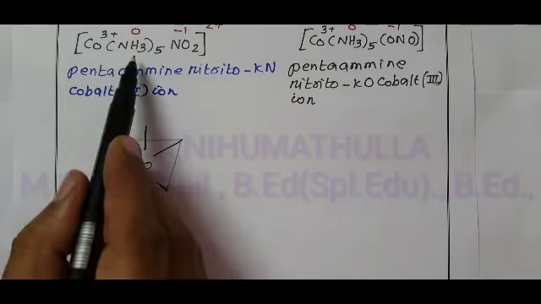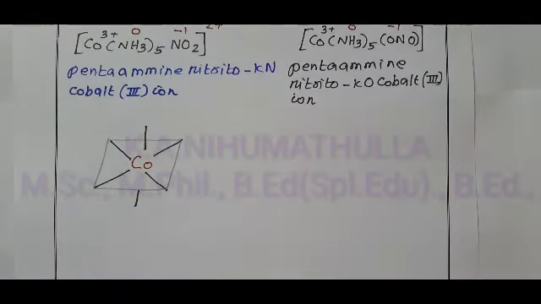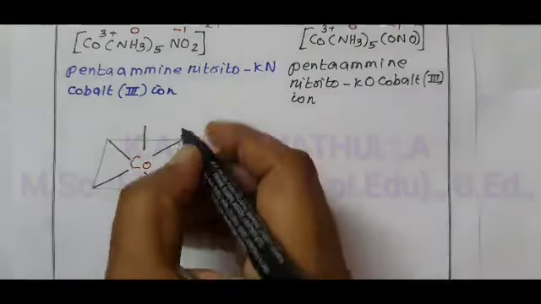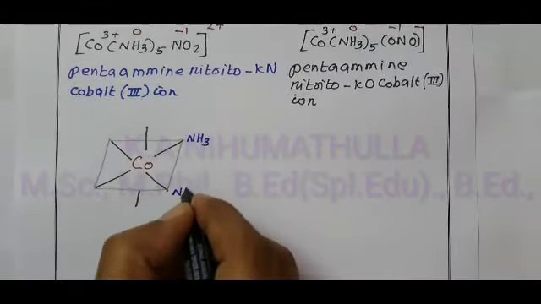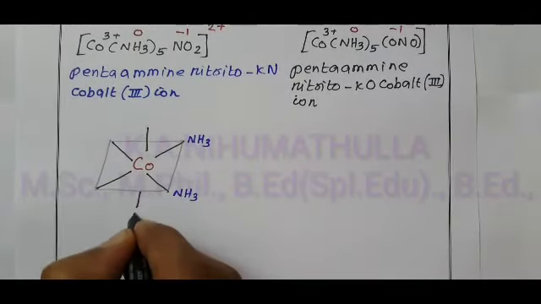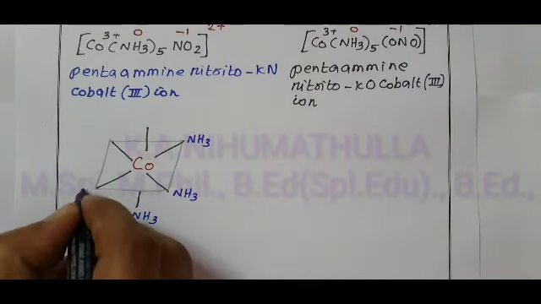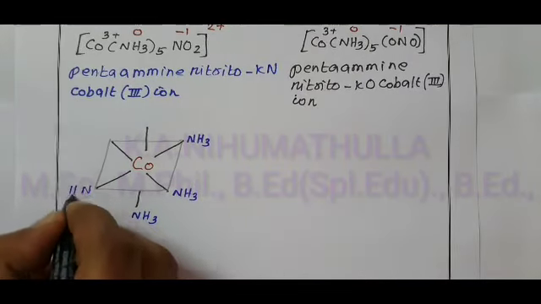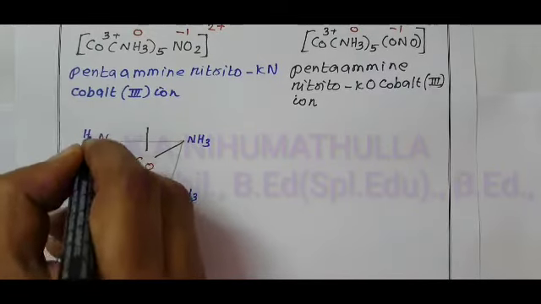How many amines do we have? 5 amines. First NH3, second NH3, third NH3, then fourth, nitrogen is the donor atom, therefore NH3, N is near to the bond.